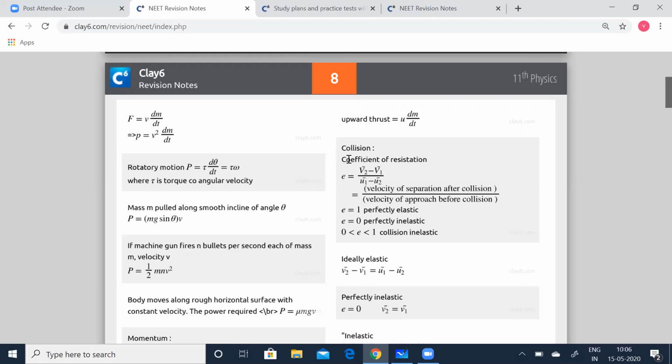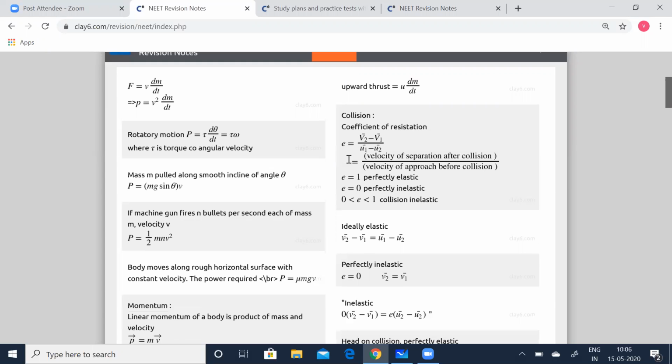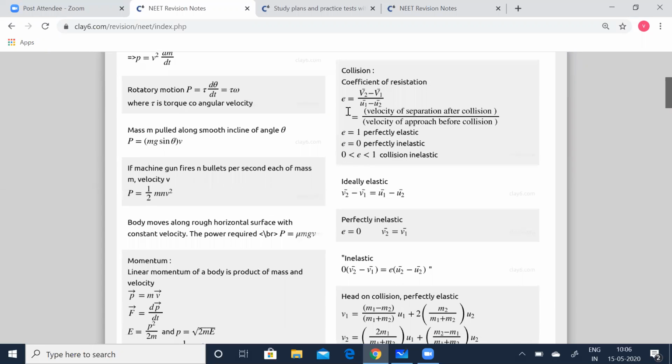Yeah. So elastic collision is one in which there is absolutely no loss of kinetic energy. We call that an elastic collision. Ideally, before that, let me go for the coefficient of restitution. It is denoted by the letter E. E is equal to V2 minus V1 by U1 minus U2.